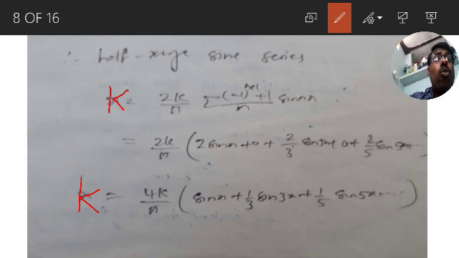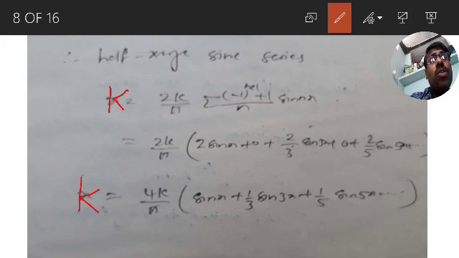Put n is equal to 1. It is 2 by 1 sin x, that is 2 sin x. Put n is equal to 2. It becomes 0. Put n is equal to 3. 2 by 3 sin 3x. Put n is equal to 4. It is 0 again. Put n is equal to 5. It is 2 by 5 sin 5x. Put n is equal to 6. It is 0. Put n is equal to 7, it is 2 by 7 sin 7x, and so on.